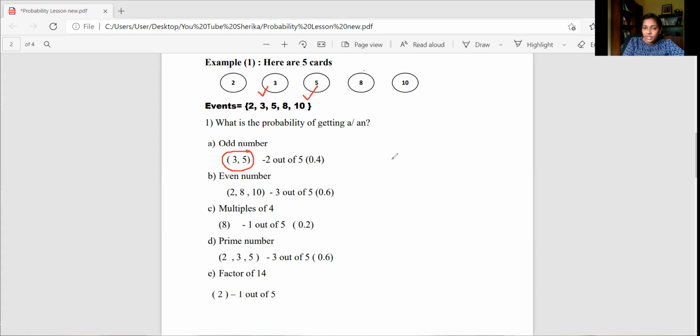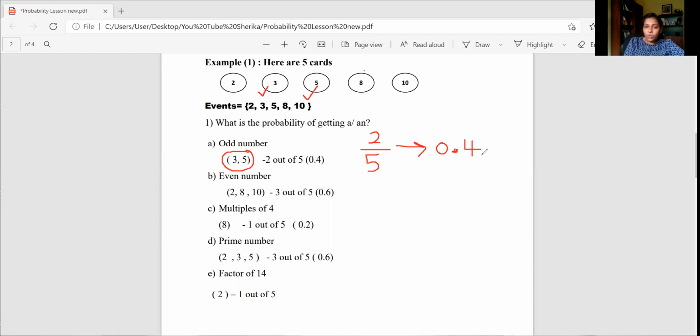So when I want to write this, I have to write the probability as a fraction. There are 2 events, so I can write it as 2 out of 5. So this is how we show our probability of getting an odd number. Now, if you want, you can write it as a decimal number as well. So 0.4, you will get it as the decimal number. So 2 divided by 5, you're getting 0.4.